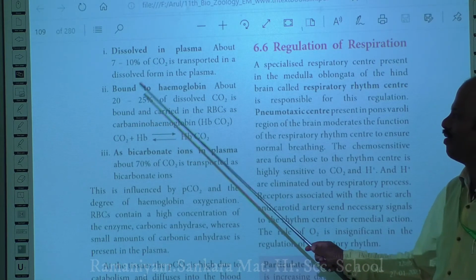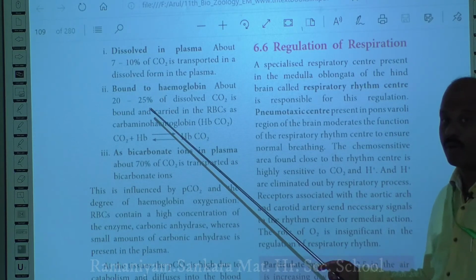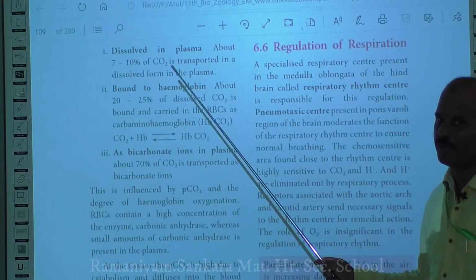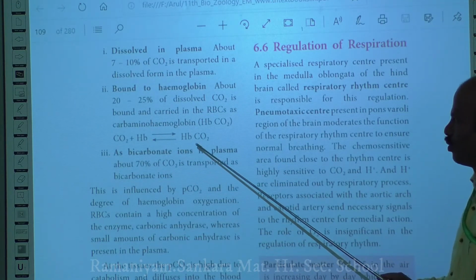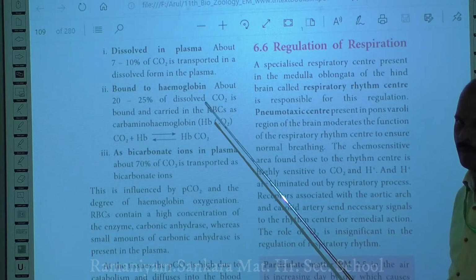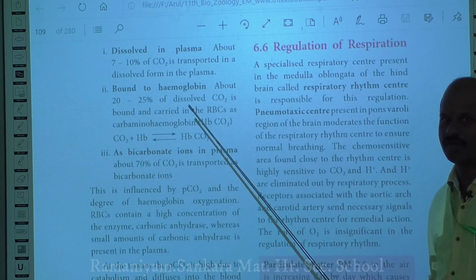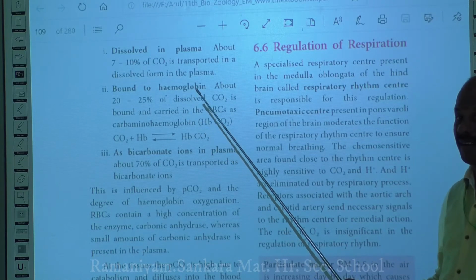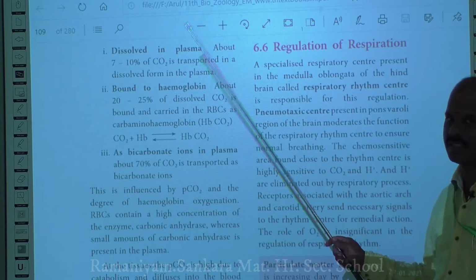When carbon dioxide binds to the hemoglobin, it especially binds to the amine group of your hemoglobin, and it forms carbamino hemoglobin, HbCO2. So even carbon dioxide can be transported by binding to the hemoglobin, but only 20 to 25%, whereas in case of oxygen, it is 97%.